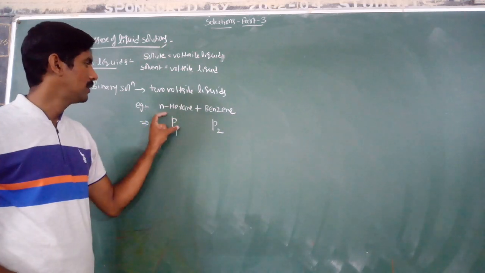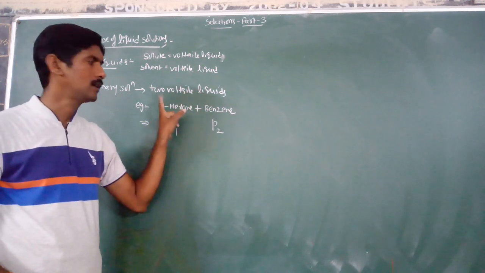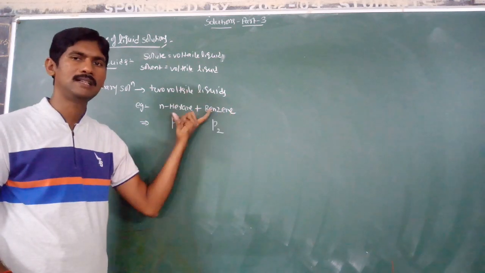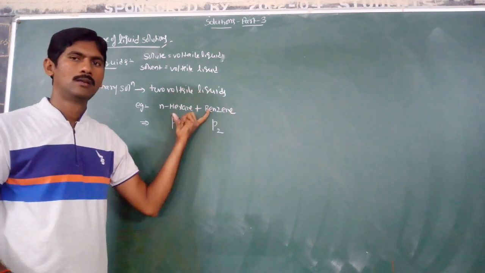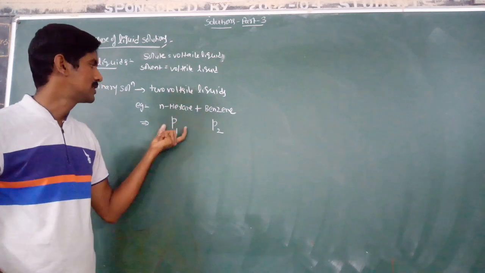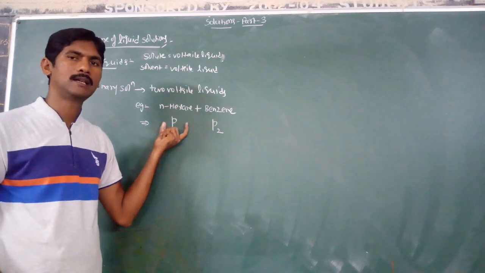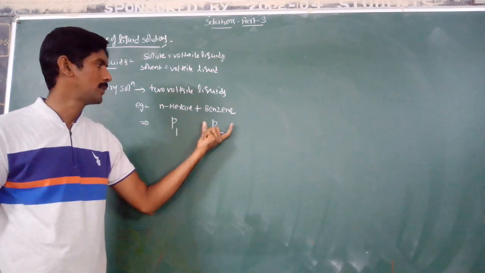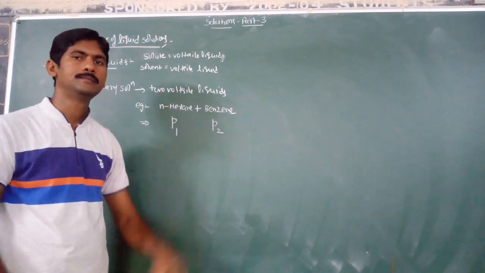Because it is a mixture, we call it partial vapor pressure.